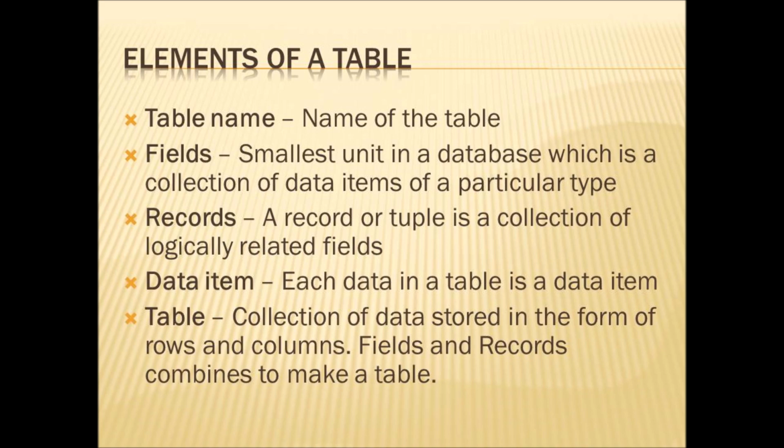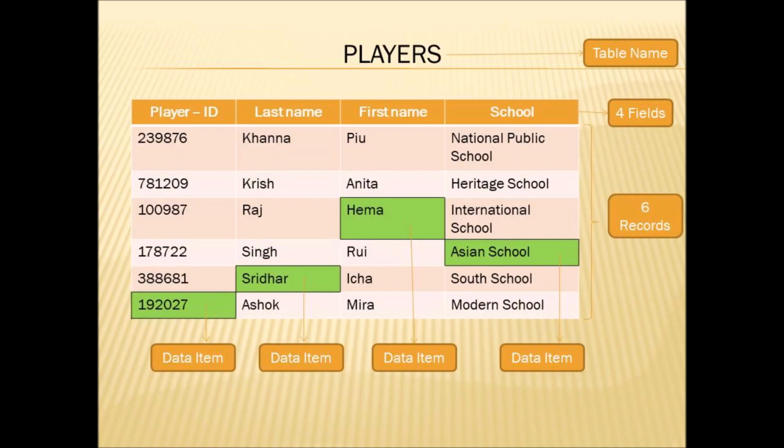Last one is, we will see the definition for table. A table is a collection of data stored in the form of rows and columns. Rows mean records and columns mean fields. These rows and columns, that is fields and records, combine to make a table. In this form, we can create a table.